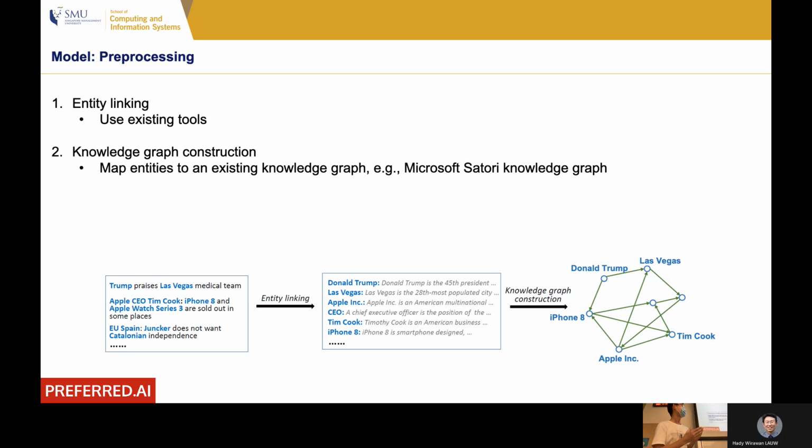We can also map to the right-hand side vertex, and so on. In terms of this paper, the authors use the Microsoft Satori Knowledge Graph.